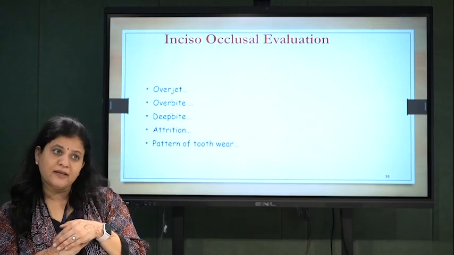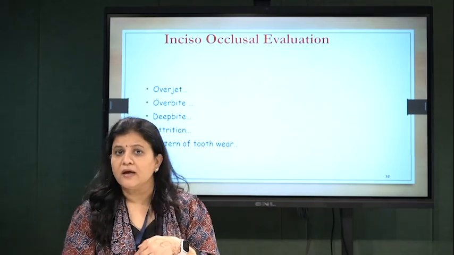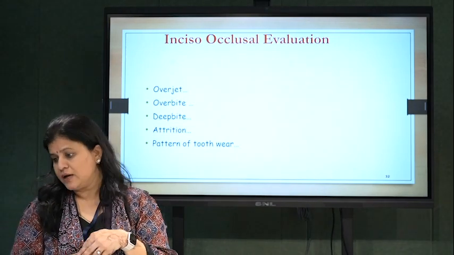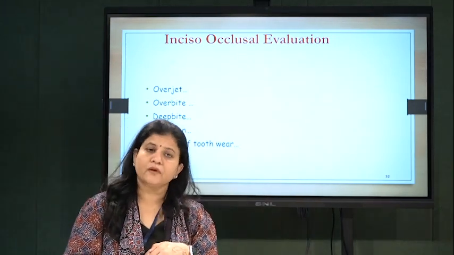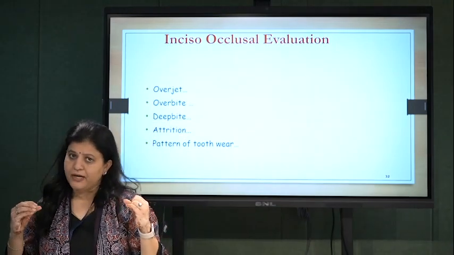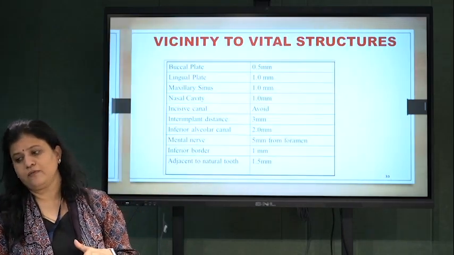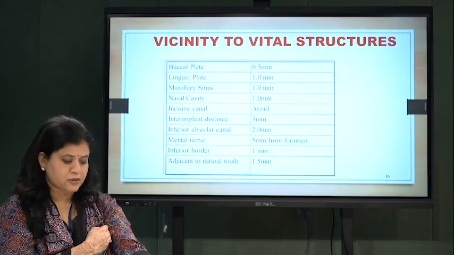If it is deep bite, then they are not good candidates for implant. You need to correct the deep bite with the help of prosthetic intervention. Attrition, again the bite is collapsed, that is why attrition needs to be treated first, and pattern of tooth wear you need to check. Now vicinity to vital structure.